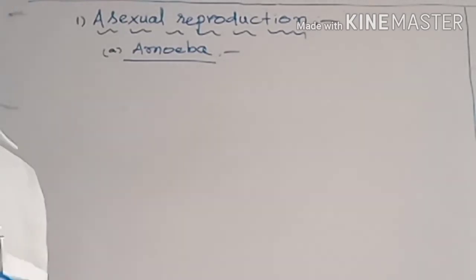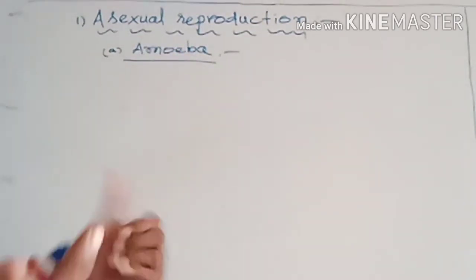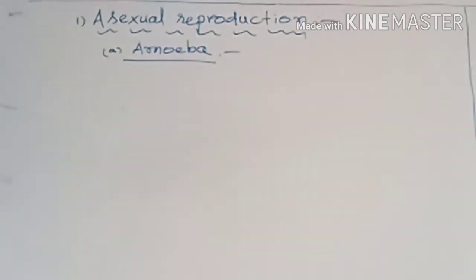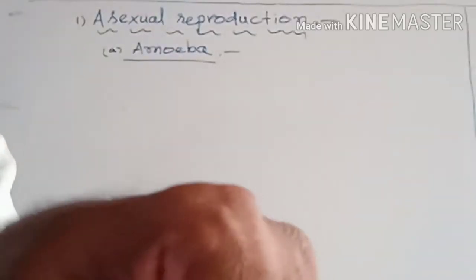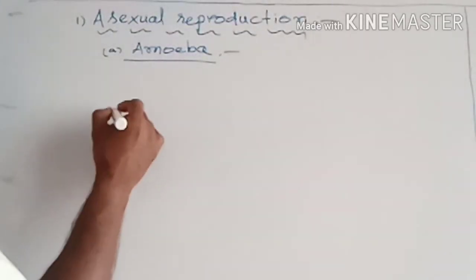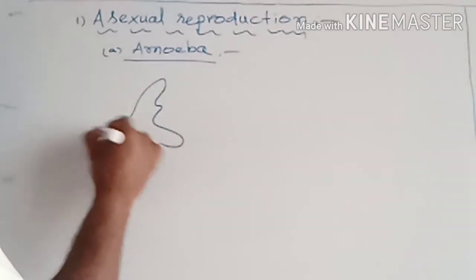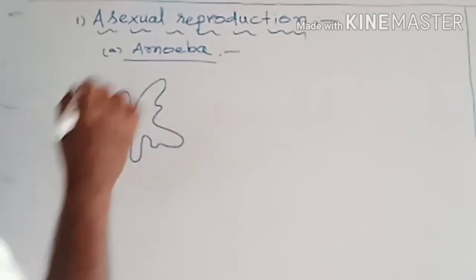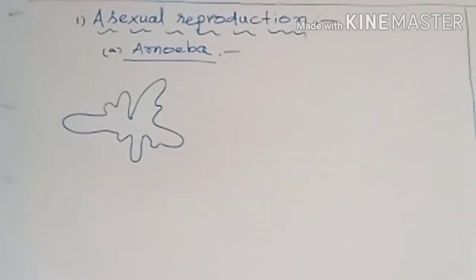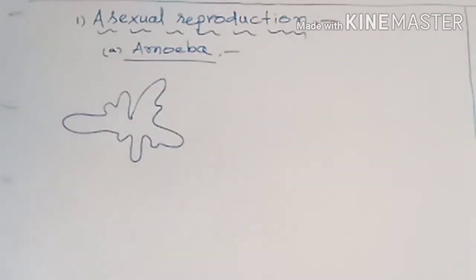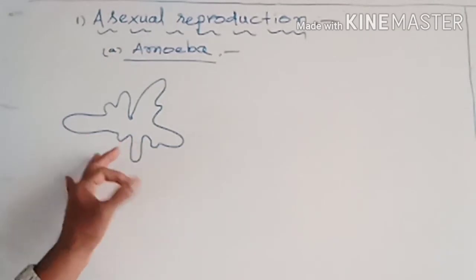Then this amoeba has no particular shape. Such an amoeba we can draw like this. There is no particular shape, it can form in any shape.